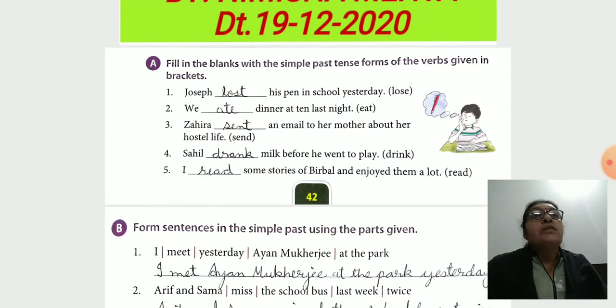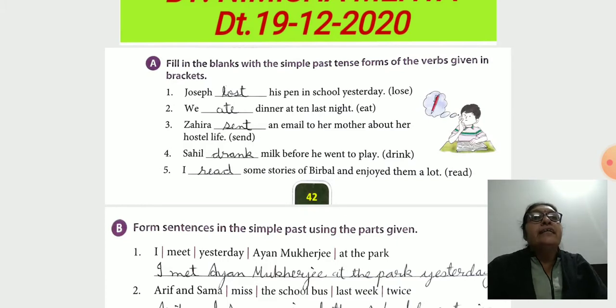Joseph lost his pen in school yesterday. Joseph is a third person singular, so we use the past tense, lost. In the simple past tense, we use the past tense form of the verb with all singular and plural subjects, first person, second person and third person. Lost is an irregular verb form. When we add ed, it is a regular verb form.